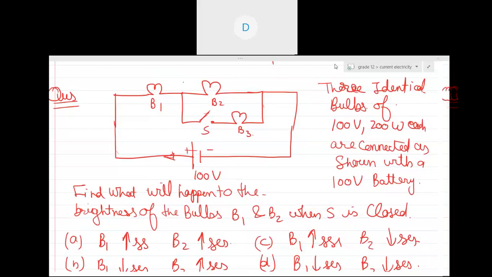After this question, I'll be merging this question with the power concept and Kirchhoff's law. Maybe some more questions, and I can give you some questions as homework as well. Guys, I'm giving you 2 minutes. Till then solve the question, and I'll also work on it myself. 2 minutes.